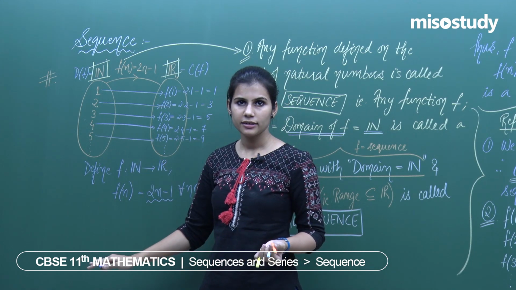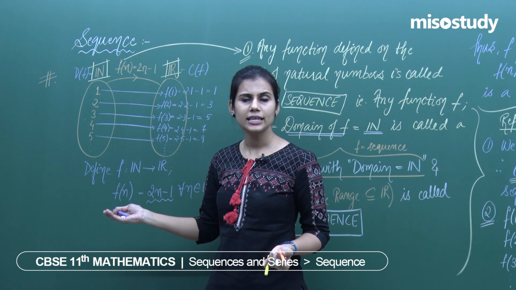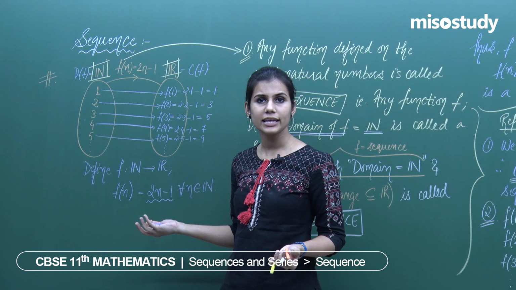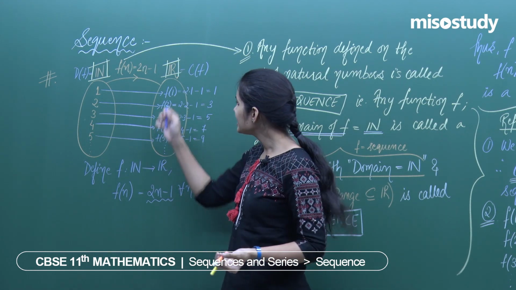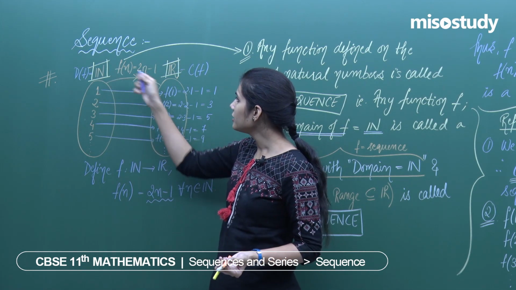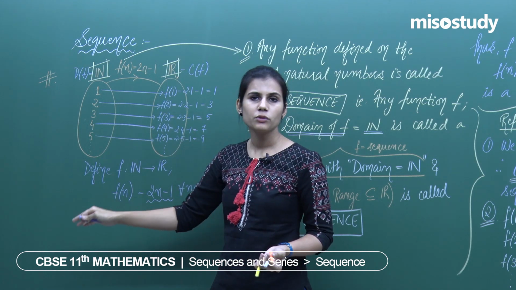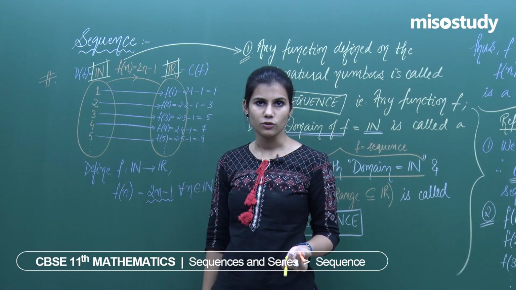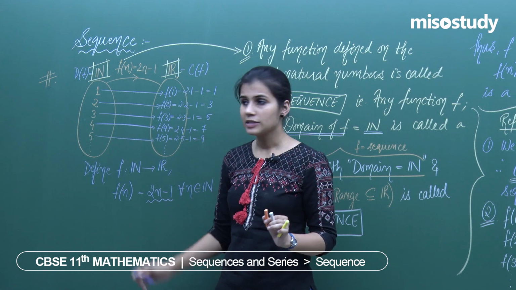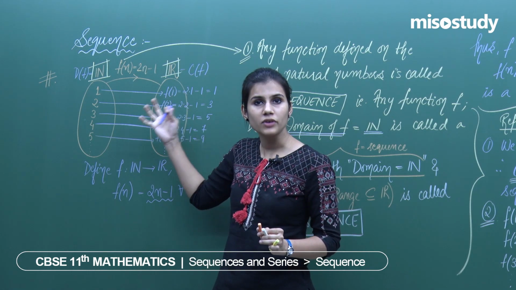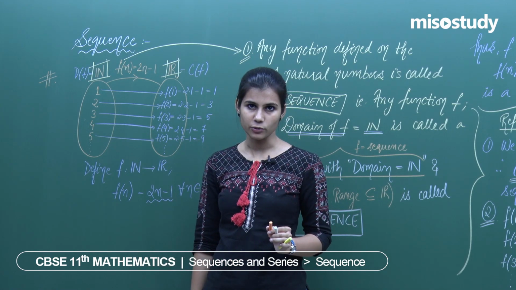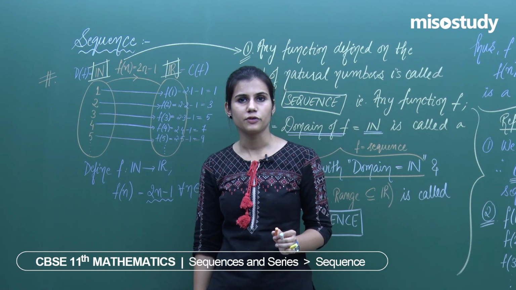It is not of the domain, not at all. Domain in both the cases is the collection of all natural numbers. It is not of the codomain, because it is also the collection of all reals in both the cases. What is different in the two sequences is the images of each natural number. The image of natural number 1 under the first sequence need not be equal to the image of natural number 1 under the second sequence, and same with the other natural numbers. So the first, second, third, fourth and so on terms in the first sequence need not match with the first, second, third, fourth, fifth and so on terms in the second sequence. And that is what makes the two sequences different from one another.